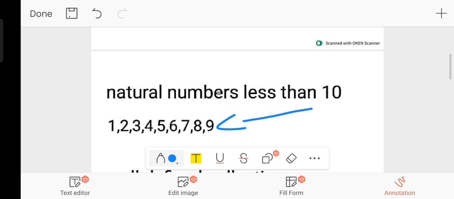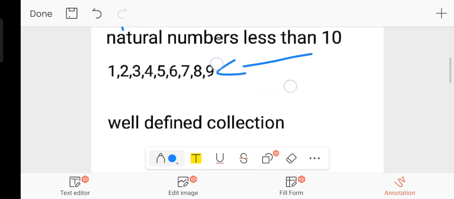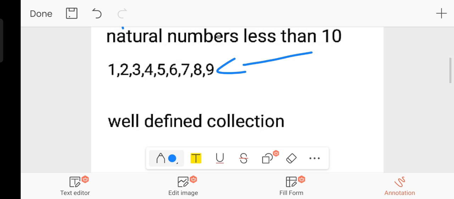Which type of collection is it? It is a well-defined collection. What do you mean by the word well-defined? Suppose you ask any other person, they may say the same answer. You may ask any other person from another country or state. Everyone will give the same answer for natural numbers less than 10. Does the answer differ from person to person? No. Anyone from any place will say the same answer.